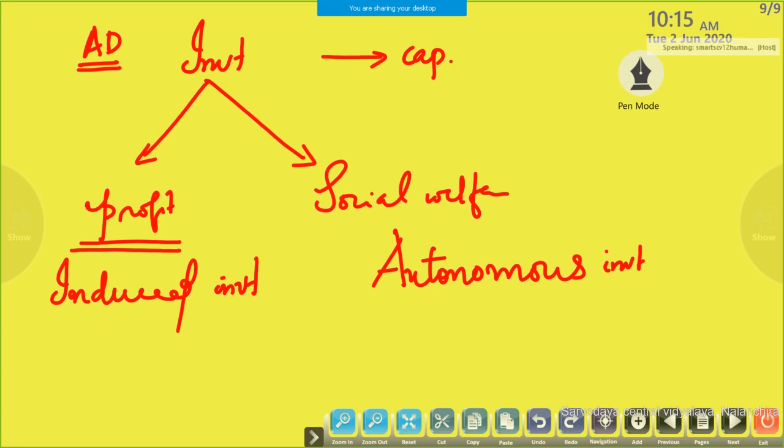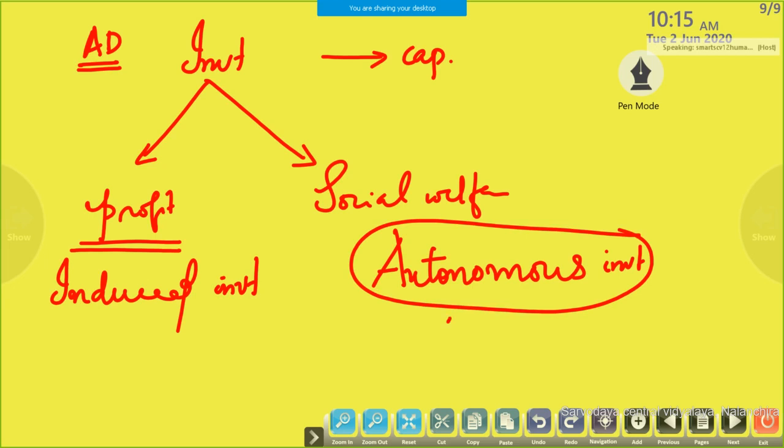So we are studying the Indian economy, for the economy's welfare. So we are assuming autonomous investment remains constant. Then induced investment, its aim is profit. If income increases, they are ready to invest more.